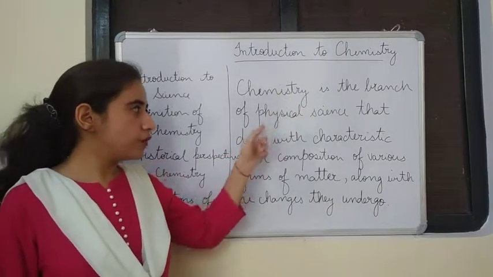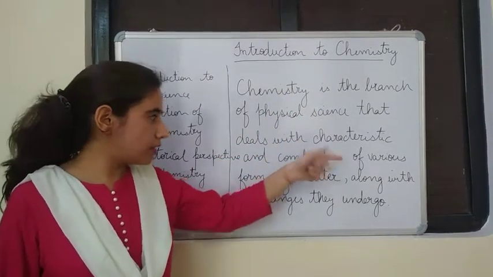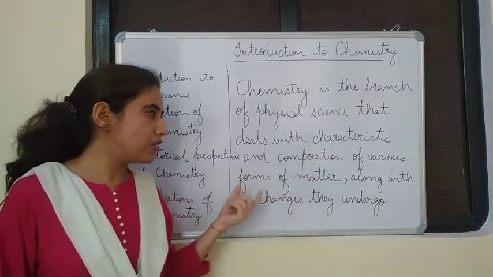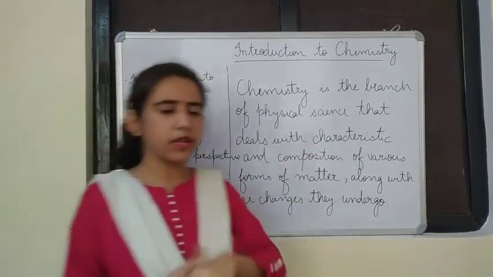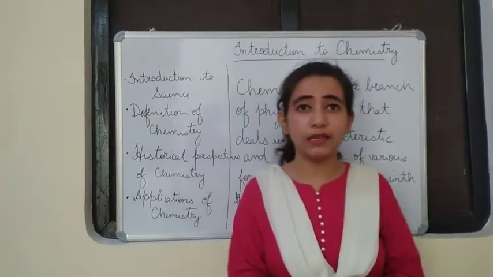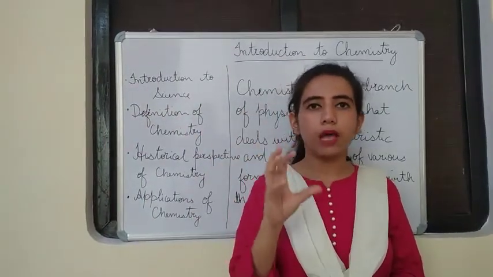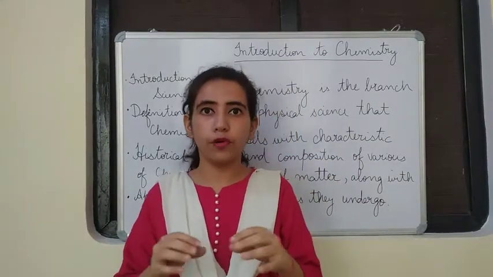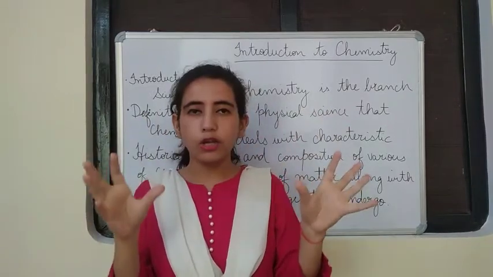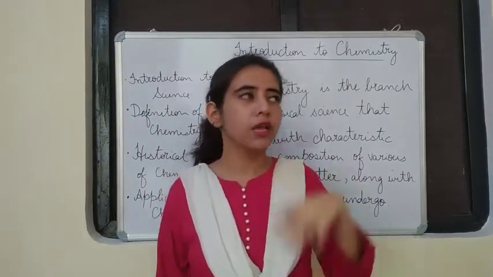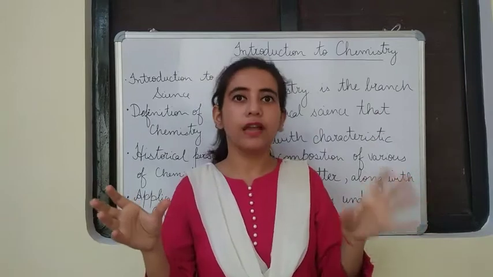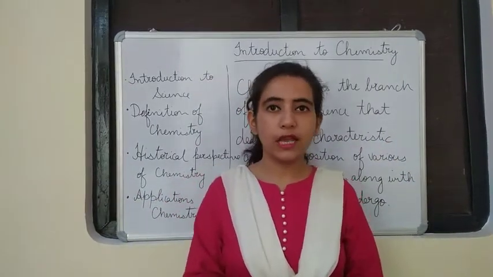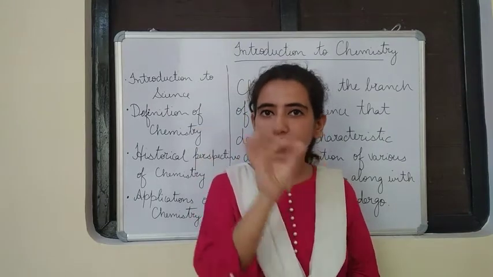Chemistry is the branch of physical science that deals with characteristics and composition of various forms of matter along with the changes they undergo. Now let us understand this. The first line says chemistry is the branch of physical science. I hope that is very clear. A few minutes before, I drew that chart to show that science is divided into two parts, physical science and life sciences, and in physical science one part is chemistry. So of course it is a part of physical science that deals with characteristics and composition.